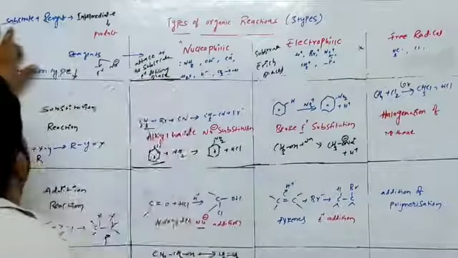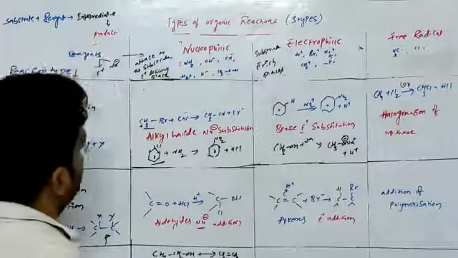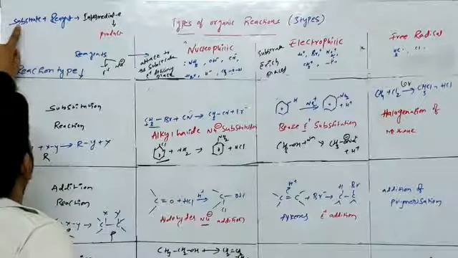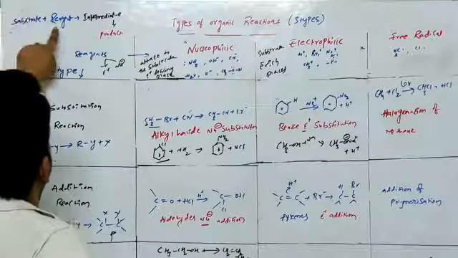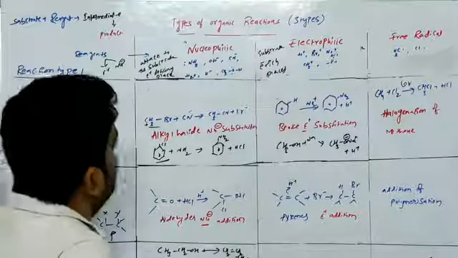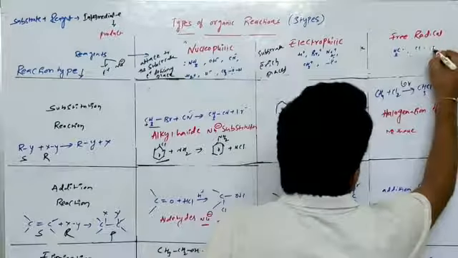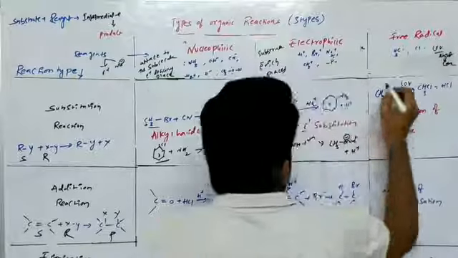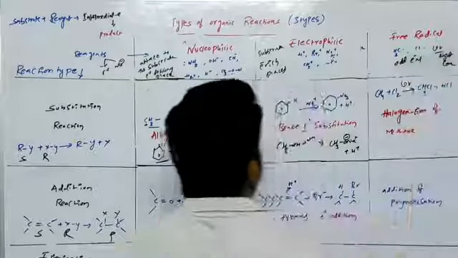Generally, the reaction pattern is: the substrate reacts with the reagent, forming an intermediate that converts to the product. If the reagent is an electrophile, it attacks the substrate's electron-excess places. If the reagent is a nucleophile, it attacks the substrate's electron-deficient places. Now free radicals: free radicals are generated by UV light. A free radical contains an odd number of electrons.